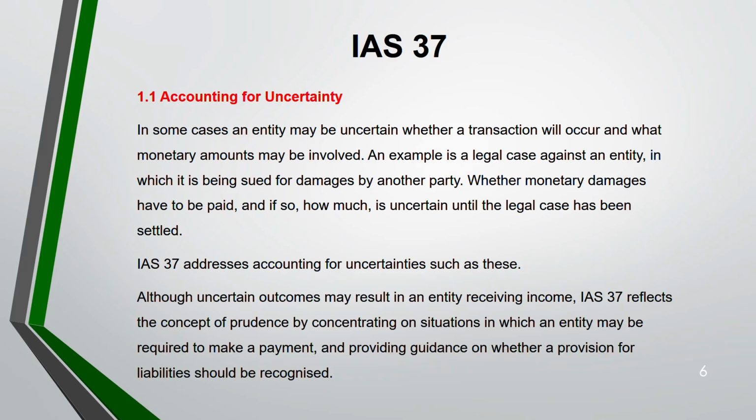Even though outcomes are uncertain, still it could result in an entity receiving an income. So IAS 37 reflects the concept of prudence by concentrating on situations in which the entity has to make a payment. It could be for the entity receiving a payment also. Due to some circumstances, you might receive a payment, but we do not recognize the receiving part. We are more towards the payment part, where you have to pay. So we are providing a provision for liabilities. This is what IAS 37 is dealing with.